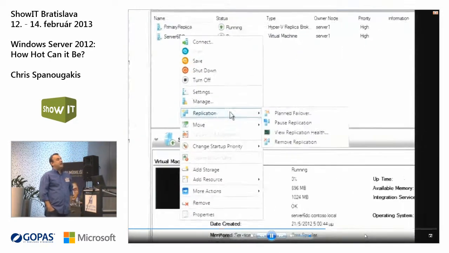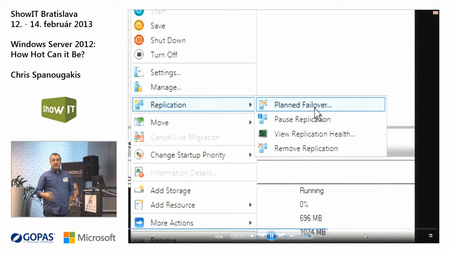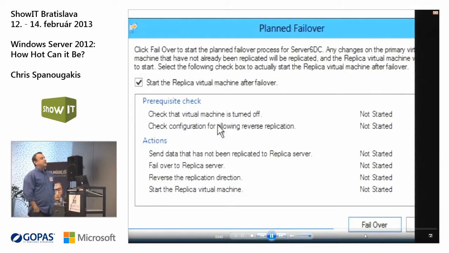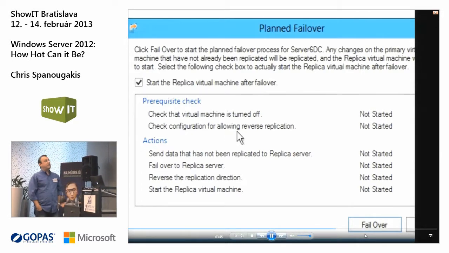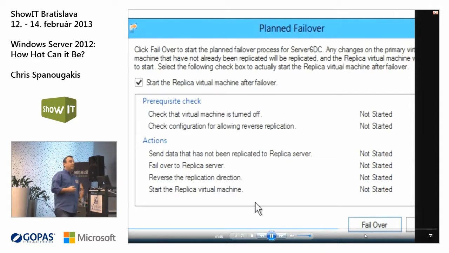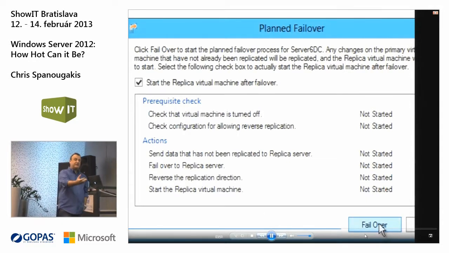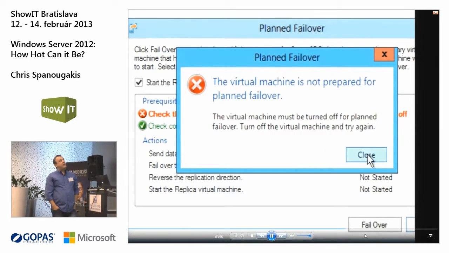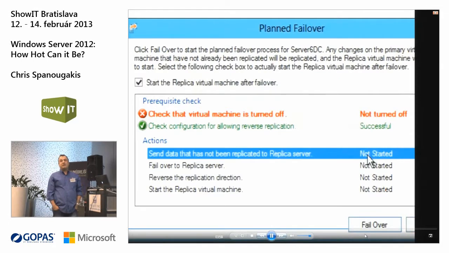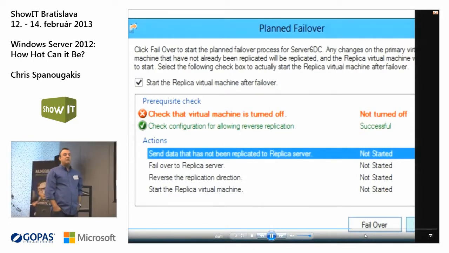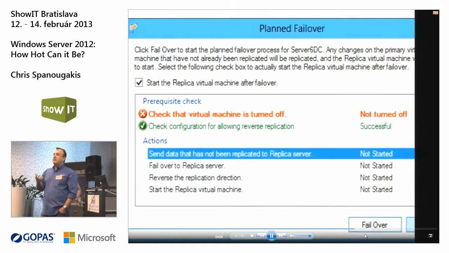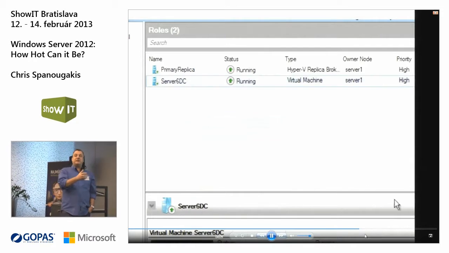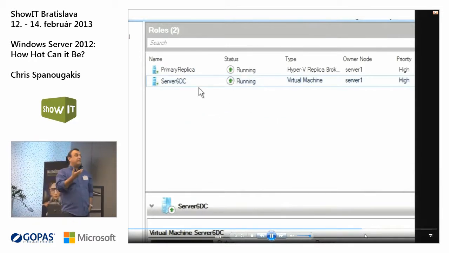So if you right click and check the planned failover to see if things work correctly, check that the virtual machine is turned off, check configuration for allowing reverse replication because my replica server will become the primary server after the replication. If you start the failover, you will see that the virtual machine has to be turned off because this is the real scenario. What happens if I need a replication site? My original virtual machine has to be down. So the second virtual machine will start. You cannot start both of them at the same time.